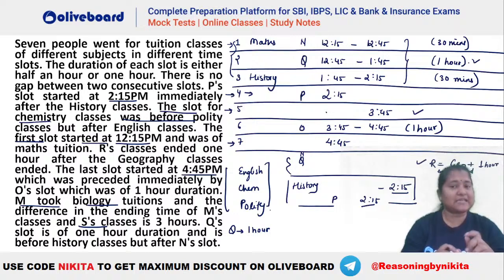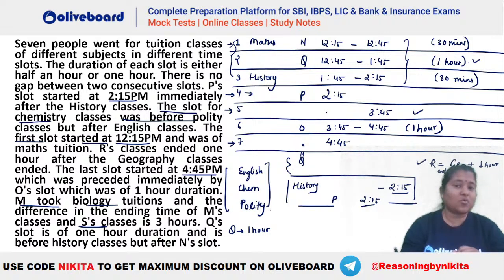Similarly, 3:45 plus 3 hours is 6:45, which again won't be possible because 6:45 cannot be the ending time of anybody. So let's say we take M at this position, 4:45 to maybe 5:15. If it is 5:15, then 5:15 minus 3 hours will be 2:15. So you can see 2:15 is a possibility to have your S here.